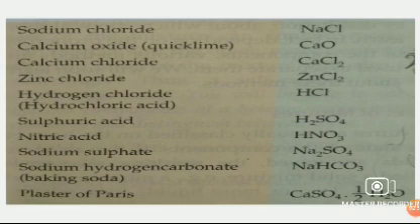Next, more examples of compounds and their formulas are given: sodium chloride, NaCl; calcium oxide, CaO, which is also called quicklime; calcium chloride, CaCl2; zinc chloride, ZnCl2; hydrogen chloride, HCl; sulfuric acid, H2SO4; nitric acid, HNO3; sodium sulfate, Na2SO4; sodium hydrogen carbonate, NaHCO3; plaster of Paris, calcium sulfate with half a water molecule. So these are compounds with their formulas.